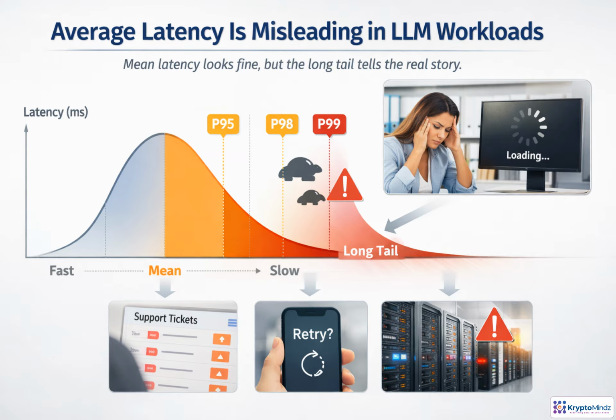Average latency is dangerous because it turns a full distribution into one comforting number. An LLM service might average 2 seconds, while 5% of users wait 8 seconds and 1% wait 20 or more. Requests are not equal. Some prompts are long, some outputs are long, and batching can make one request wait behind another. Users do not experience the mean. They experience their request. That is why production teams track the tail, where frustration turns into refreshes, retries, support tickets, and extra load.